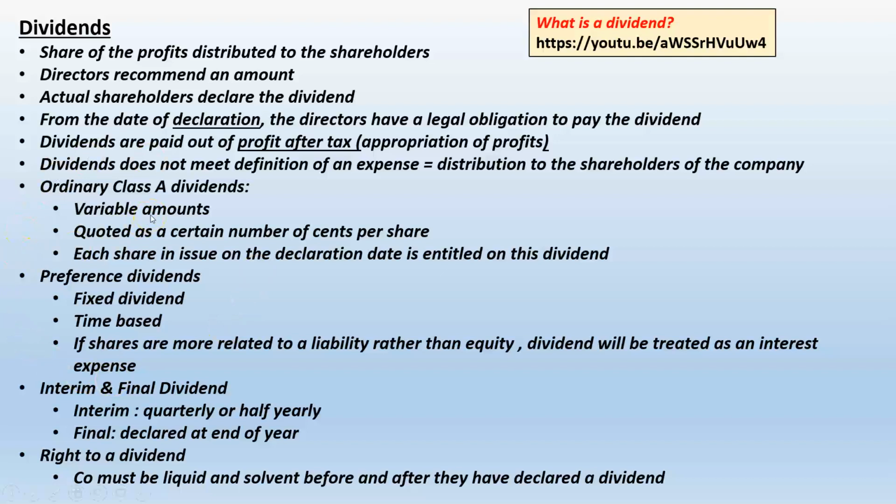So I have to declare a preference dividend first, any type of preference dividend, before I can declare an ordinary dividend. If I have a redeemable pref share, it means that I have to repay the shareholder the amount invested by him at some fixed, or maybe it's not so fixed, future date.